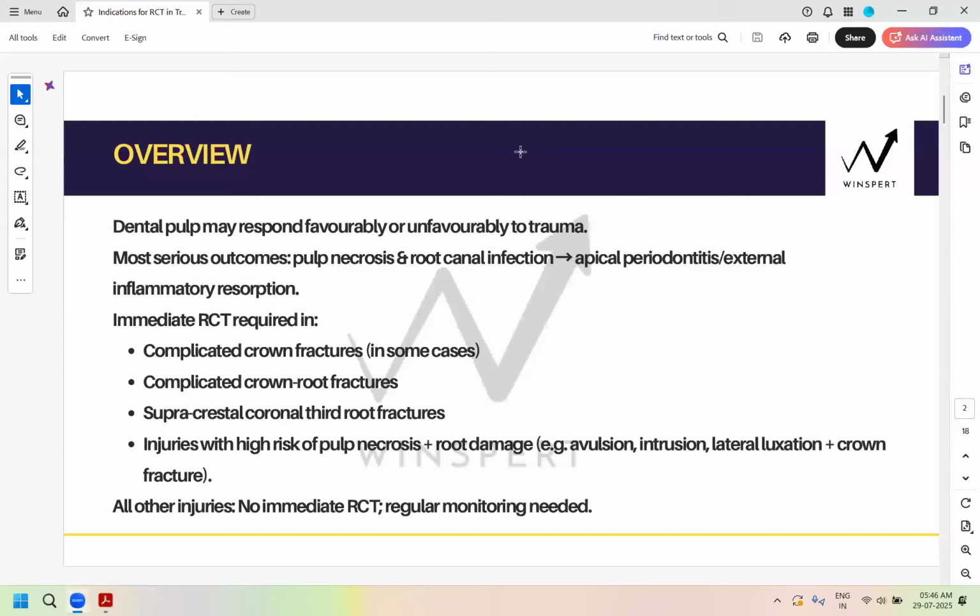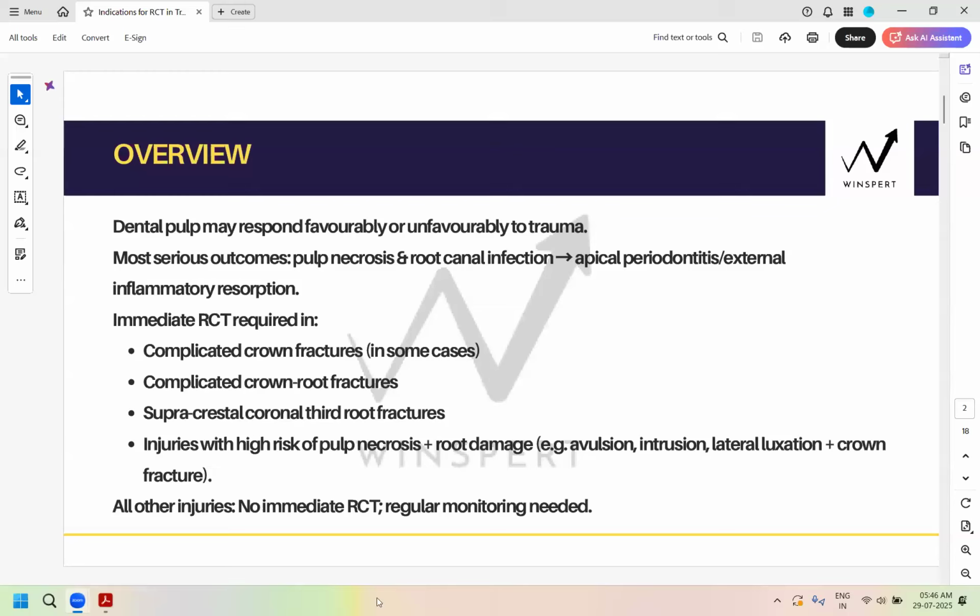So the overall learning that you will take from this class is that whenever the tooth has a traumatic injury, there can be a favorable response or an unfavorable response to those injuries, right? And the most unfavorable response that you can expect is ultimately pulp death, which is pulp necrosis, and then infection of the root canal system.